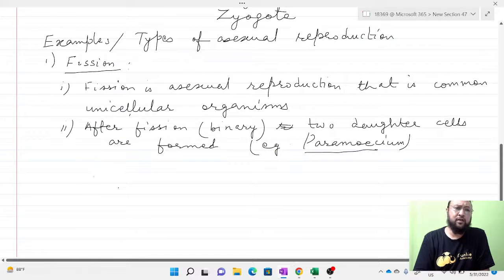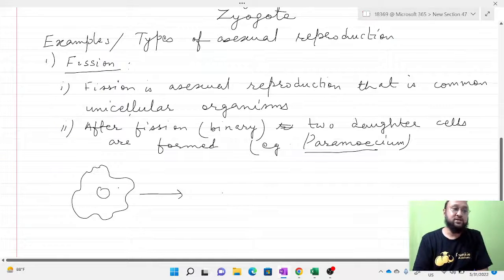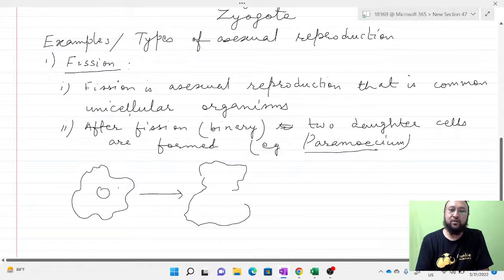Now, when there is a cell, for example like this, I'm drawing it irregularly, like in amoeba, and this is the nucleus. What will happen when it undergoes fission? It will start constricting in the central region and continue to constrict. Then there is elongation of the nucleus, so the nucleus will also form a dumbbell shape.